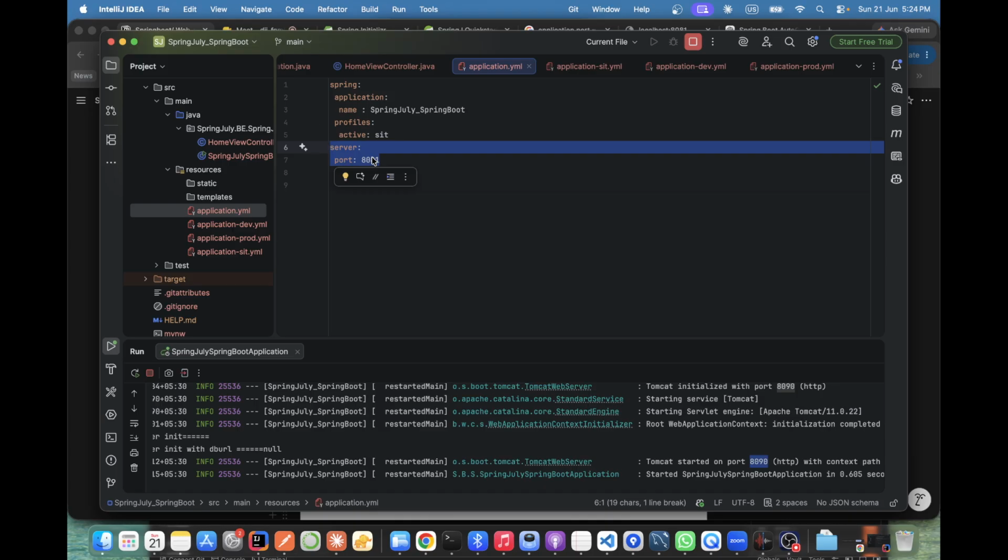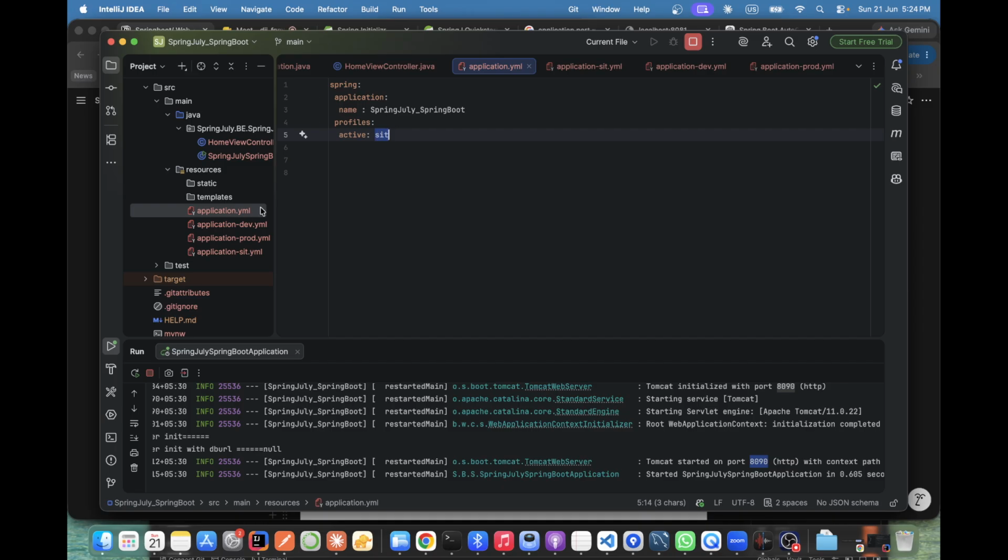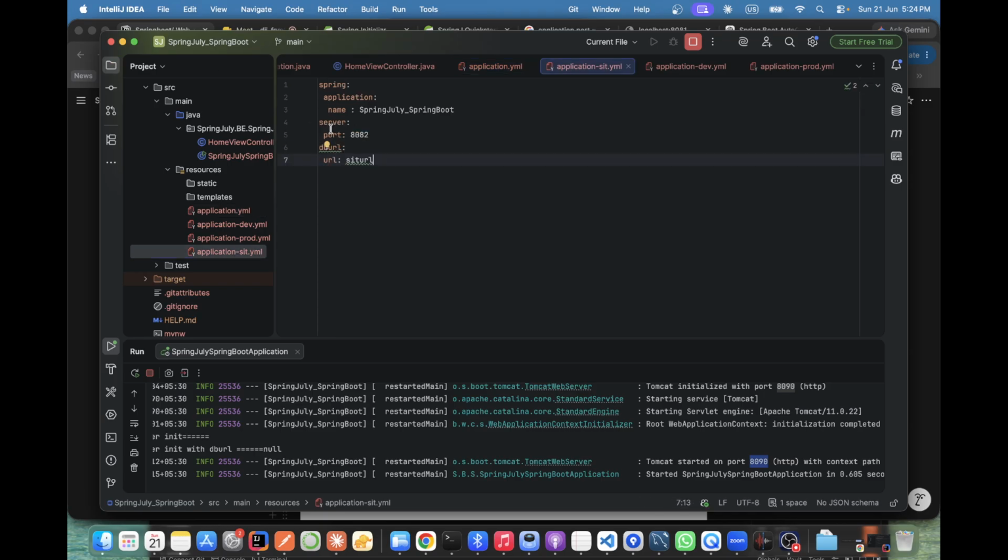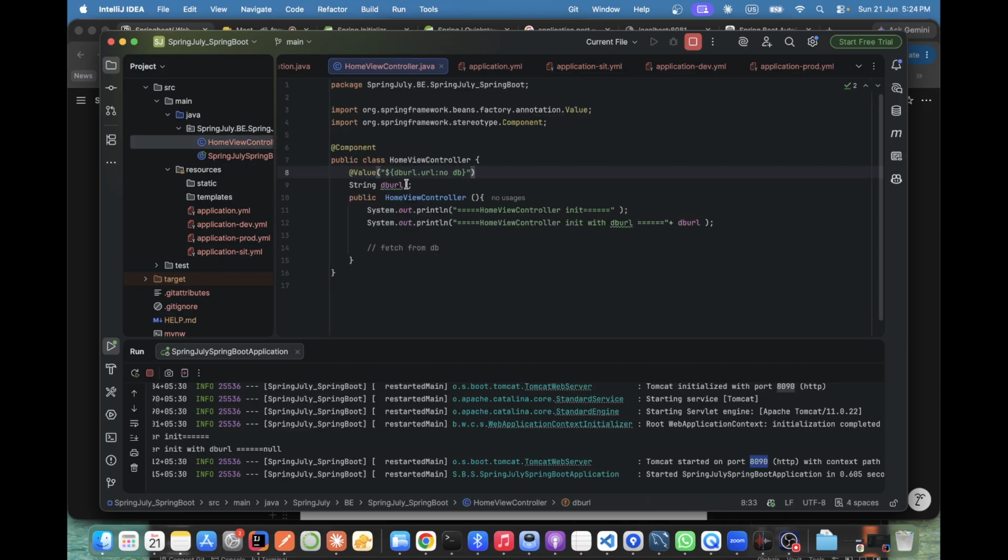Okay, server port number. Now I've removed it here. Now I'm completely relying on this profile. And what is there inside? So it will go directly. Correct. If we just give the profile name, it will go directly into that application file. So these come from the server.port Spring notation, so that is why they are picked automatically. But this is our own variable, which I want to pick. Why are you not picking this URL? You pick this URL as well. For that purpose, we are fighting.